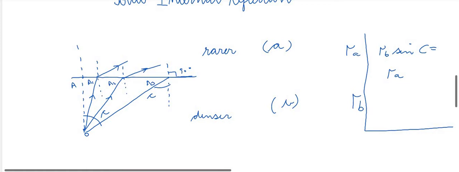And we know that sine 90 is equal to 1, so I am writing here 1. Now mu A upon mu B equals sine C, or you can say mu B upon mu A is equal to 1 upon sine C.